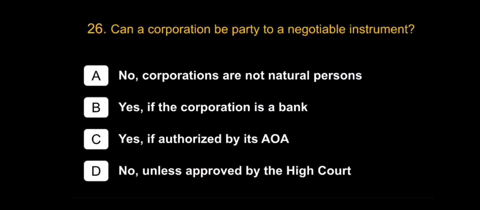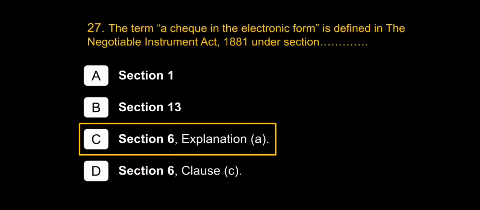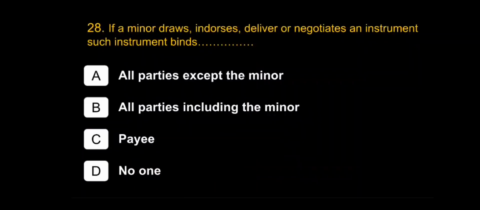Can a corporation be party to a negotiable instrument? Yes, if authorized by its articles of association. The term a cheque in the electronic form is defined in the Negotiable Instrument Act 1881 under Section 6, Explanation A. If a minor draws, endorses, delivers, or negotiates an instrument, such instrument binds all parties except the minor.